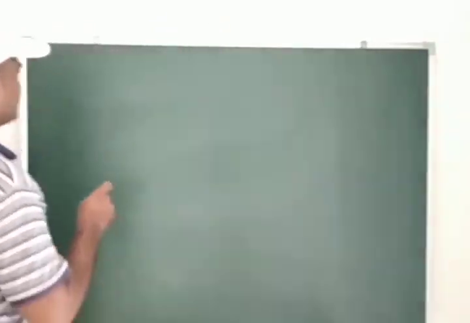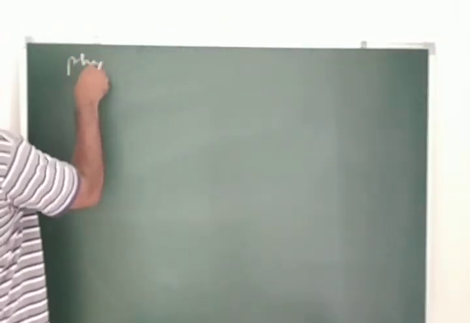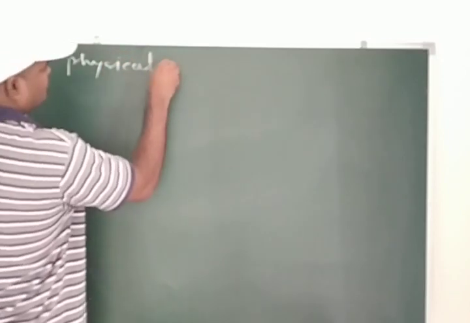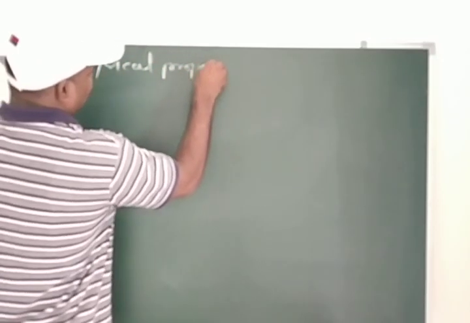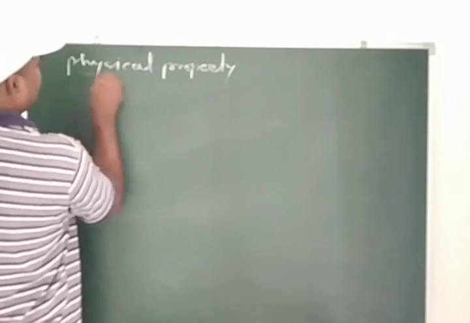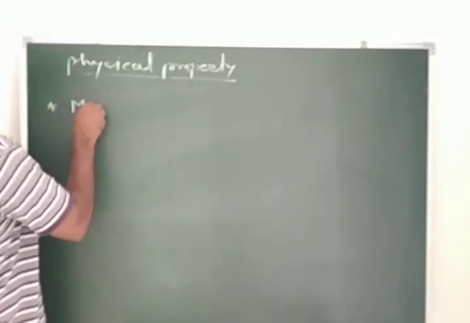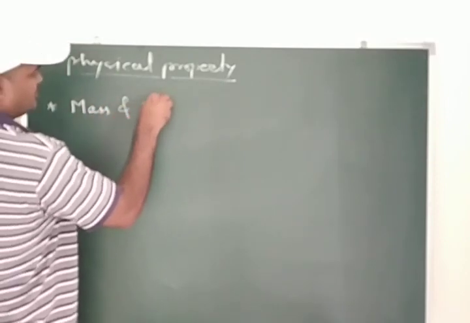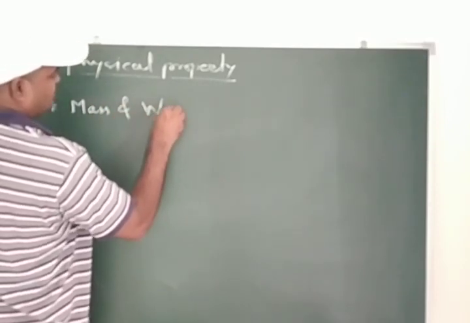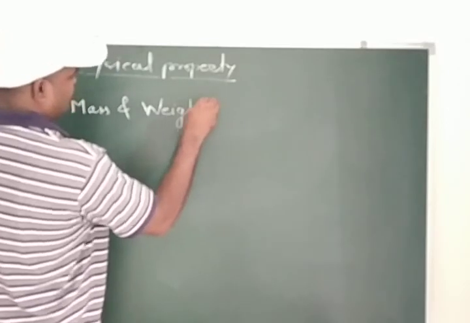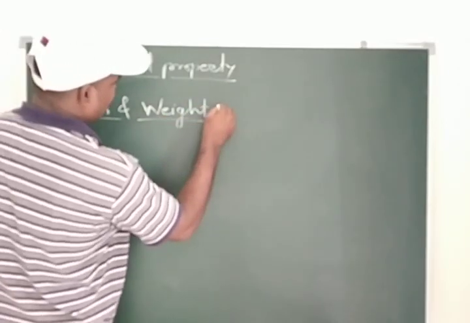In that, the first physical property is the mass and weight. Now students, what is the difference between mass and weight?